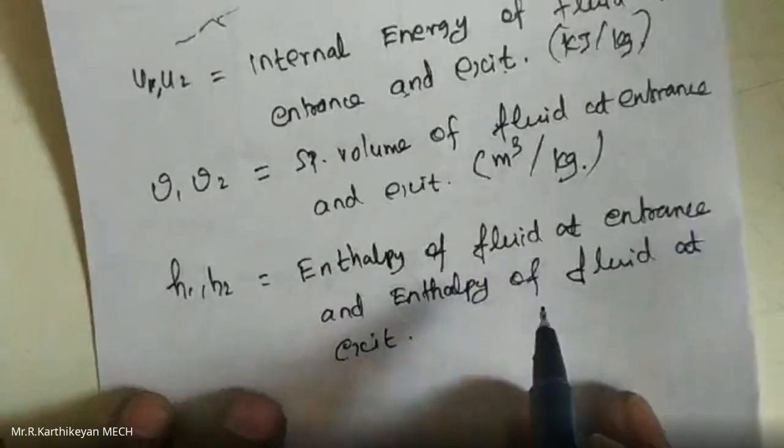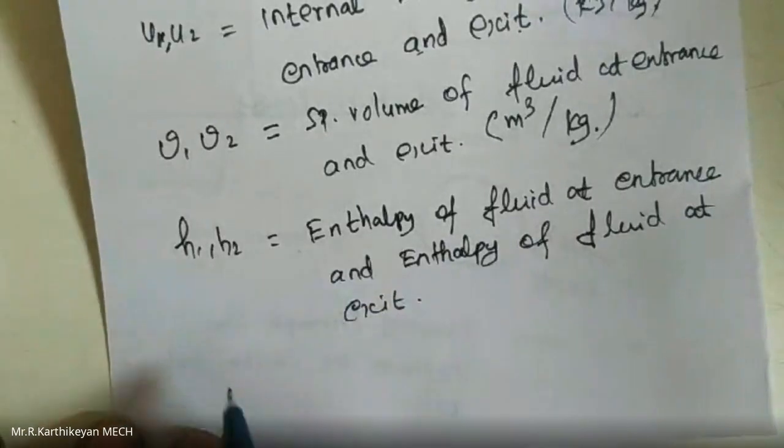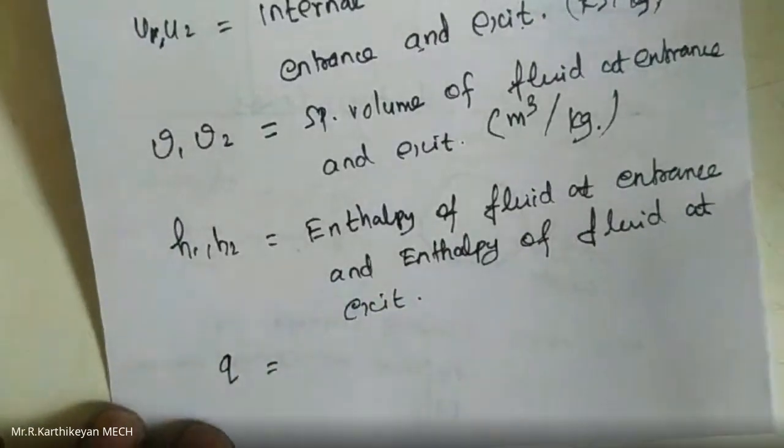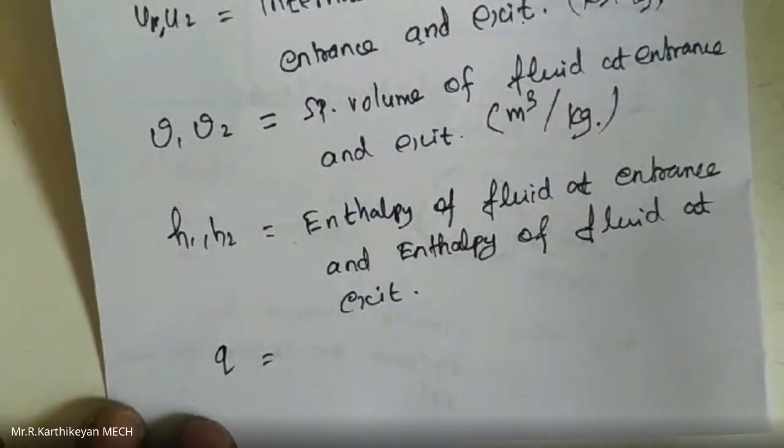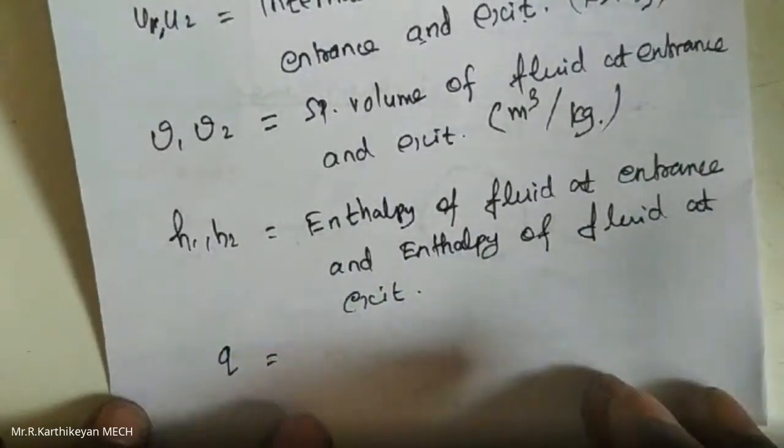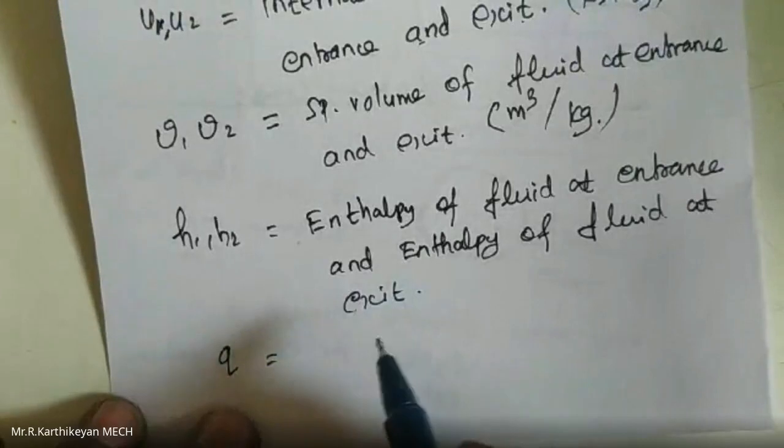Then small q. Capital Q means amount of heat transfer, but small q means amount of heat transfer per kg.